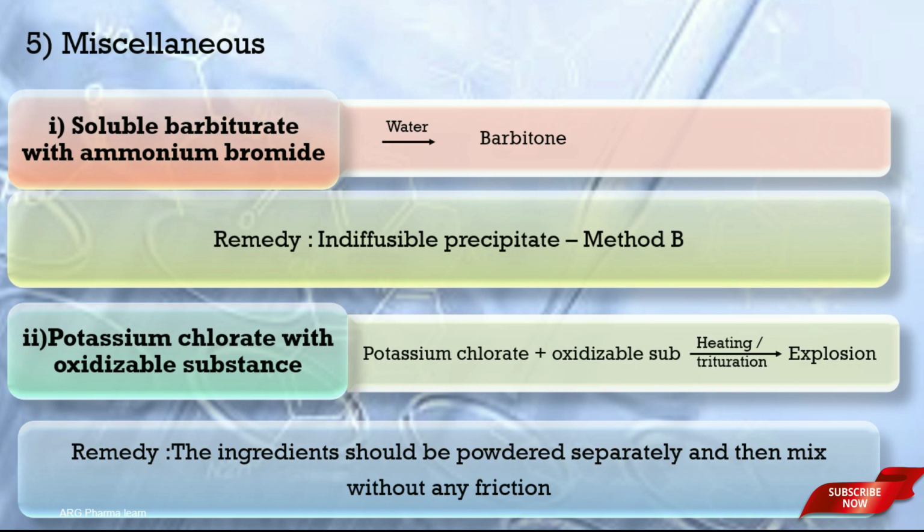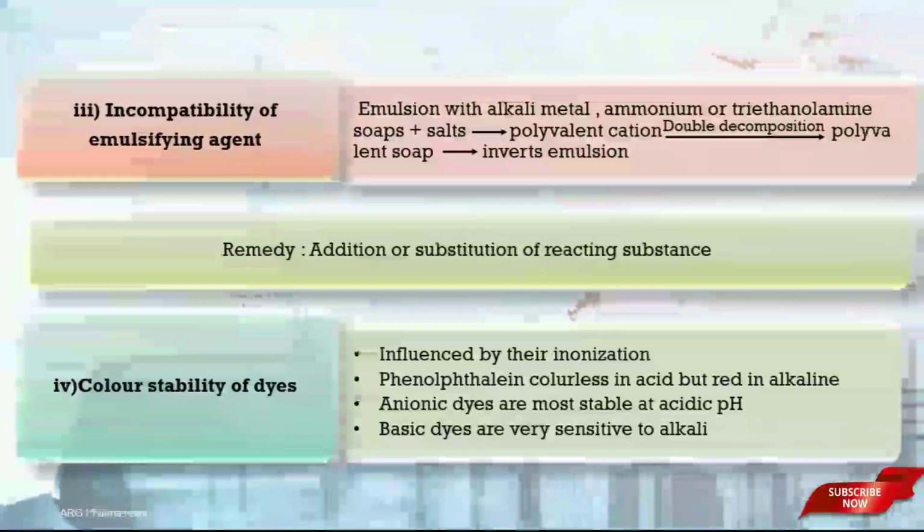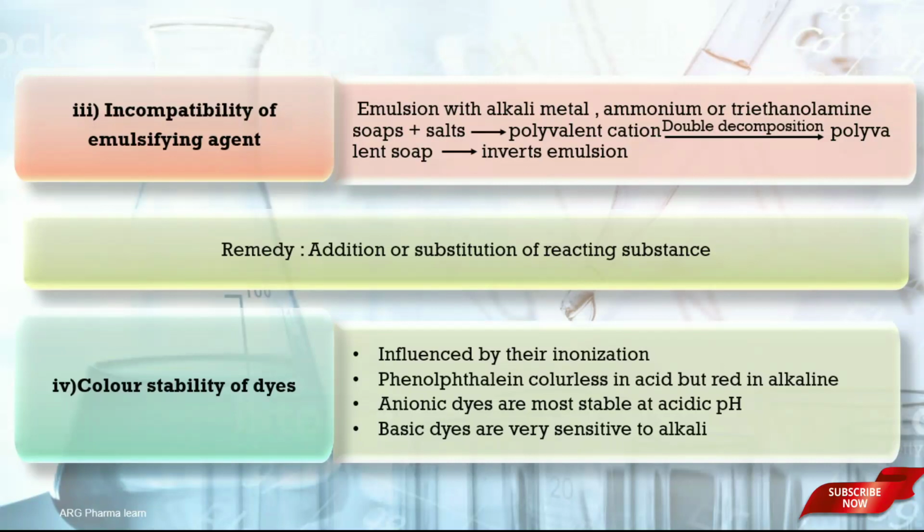Next one is incompatibility of emulsifying agent. Emulsions prepared with alkali metal, ammonium or triethanolamine soap are incompatible with salts which produce polyvalent cations. Due to double decomposition, the polyvalent cation produces polyvalent soap. This soap inverts the emulsion. This incompatibility is rectified by the addition or substitution of the reacting substance.